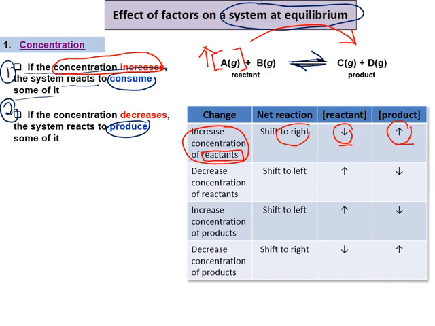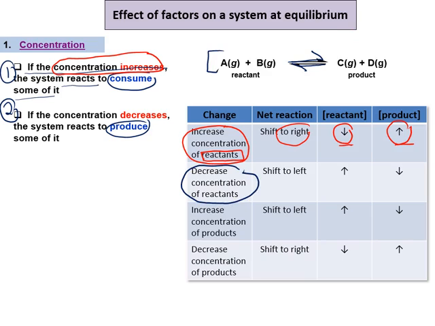Okay, itu yang pertama. Yang kedua, kalau saya buat pula, contoh yang kedua, condition kedua, cuba tengok dalam awak punya table ni. The second condition, if we decrease the concentration of the reactant. Kita kurangkan kepekatan reactant. So, the concentration of A or B, tak kisahlah mana-mana. Kita kurangkan. So, dah berkurangan dah bahagian A awak ni. So, what happens? A ni dah berkurang. So, maksudnya C dengan D akan react to produce more A.